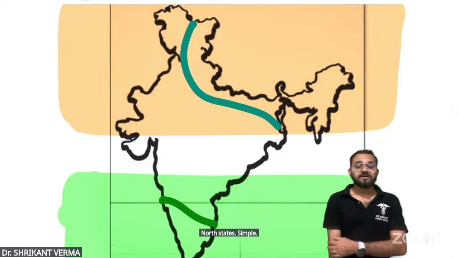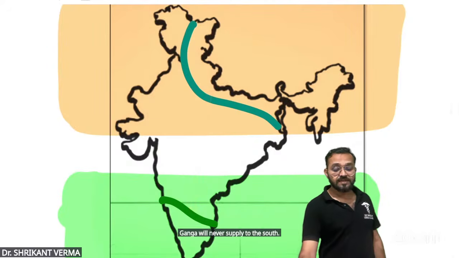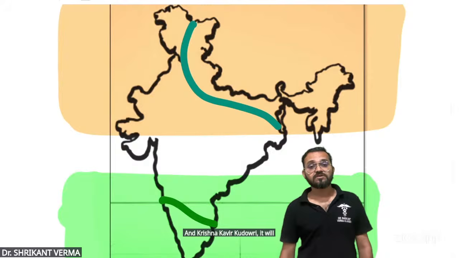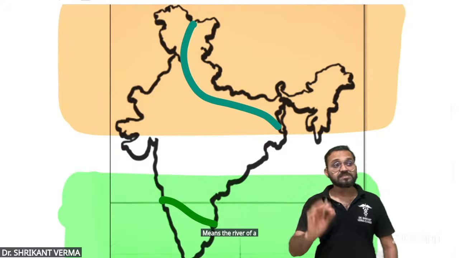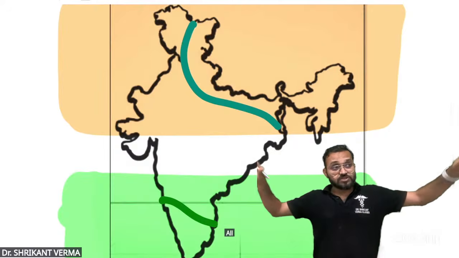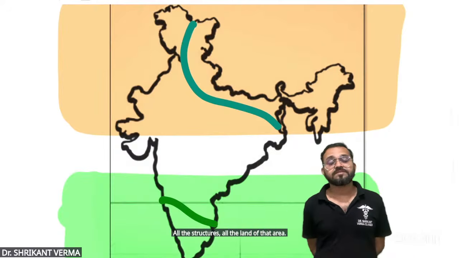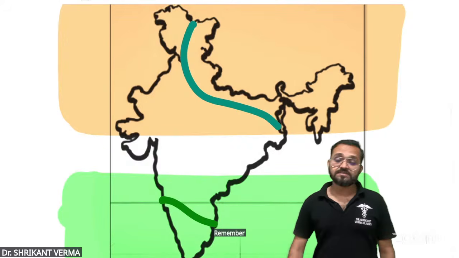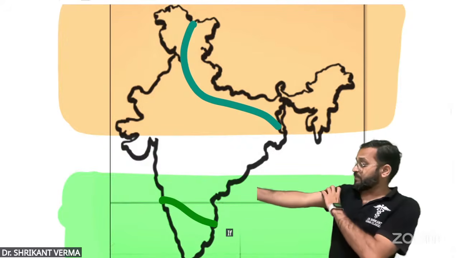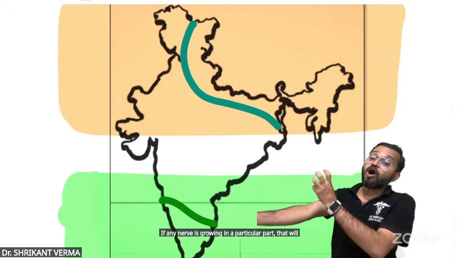Ganga will never supply the south, and Krishna, Kaveri, Godavari will never supply the north. The river of a particular area will supply all the land of that area. In a similar way, if any nerve is flowing in a particular part, that will supply all the muscles of that part.